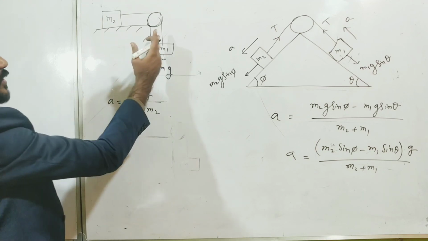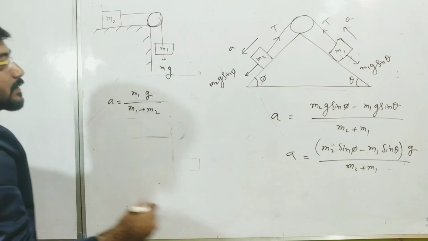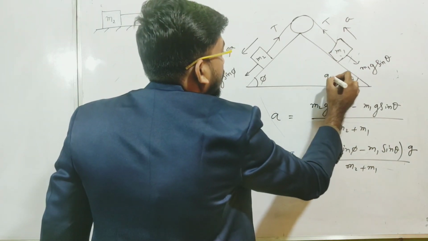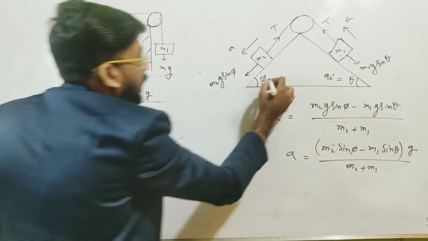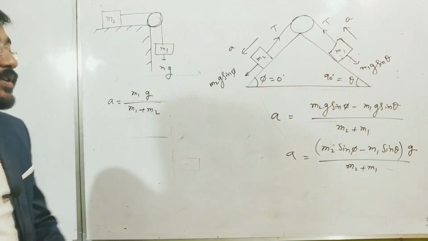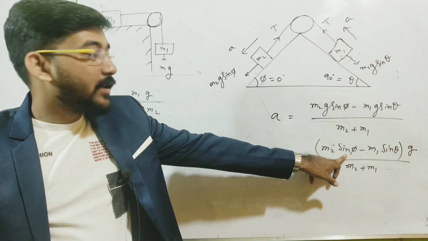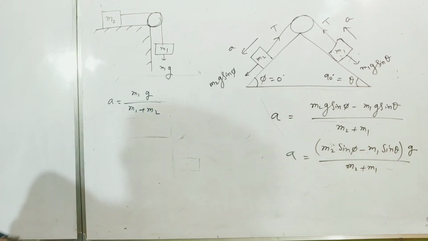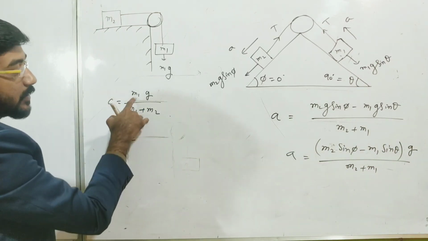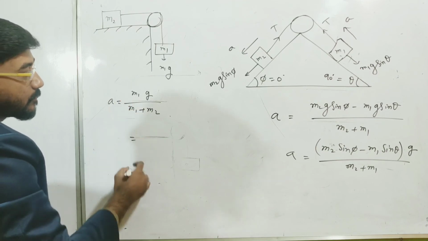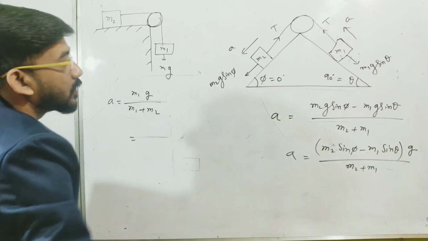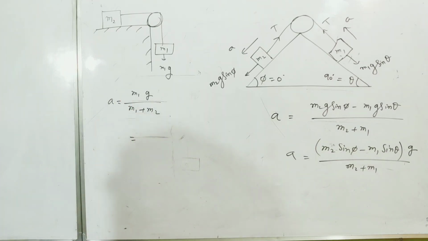So theta is 90 degree here, and phi is 0 degree.